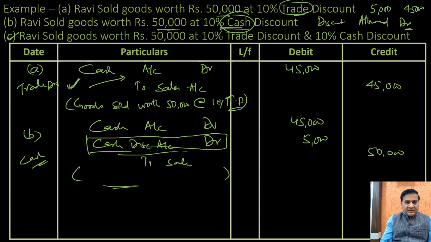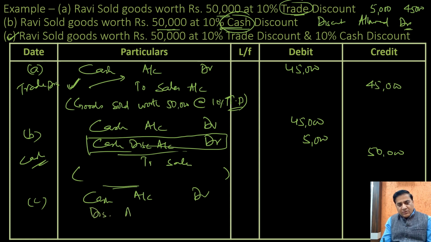Then case C. Ravi sold goods worth 50,000 at 10% trade discount and 10% cash discount. We have just seen that when both the discounts are given, first we calculate the trade discount. 10% of 50,000 is 5,000. So the value of that product for me would be 45,000. Of this I have given 10% cash discount again, so 4,500. What is the amount received by me? It is 40,500. Clear? So the entry for this would be cash account debit,